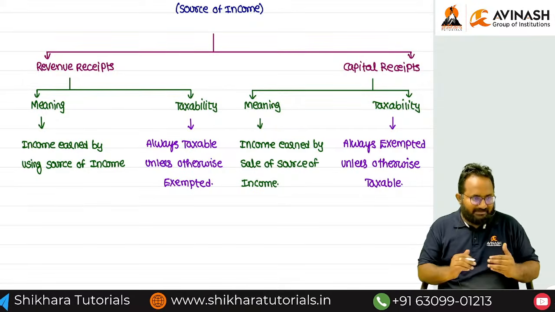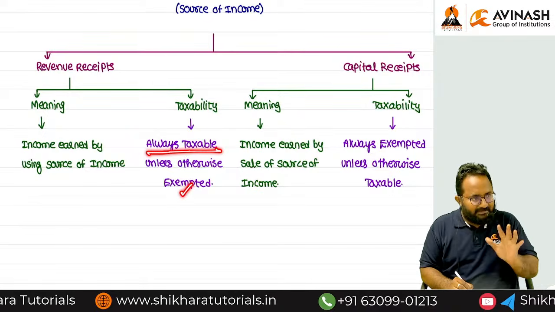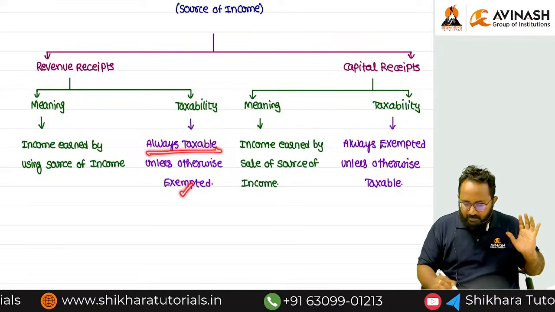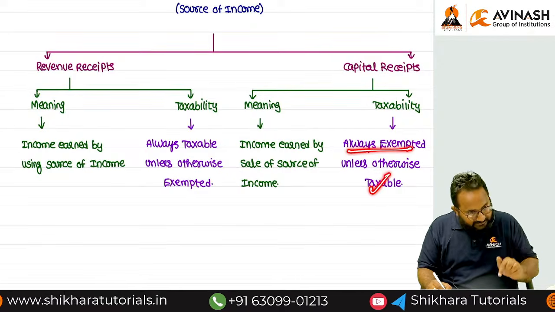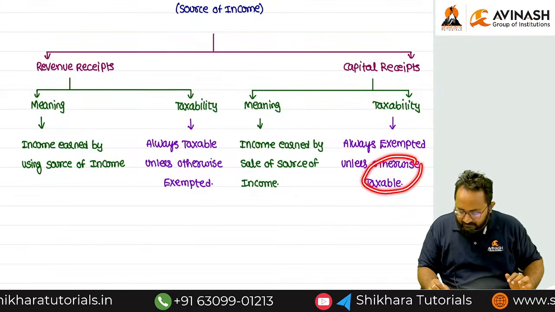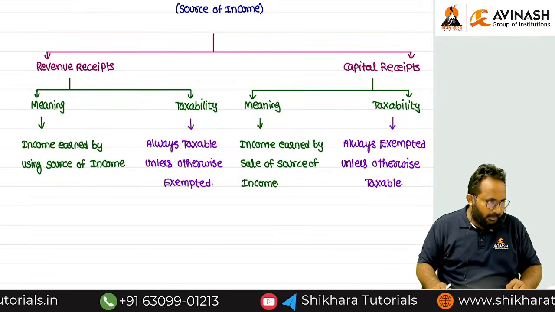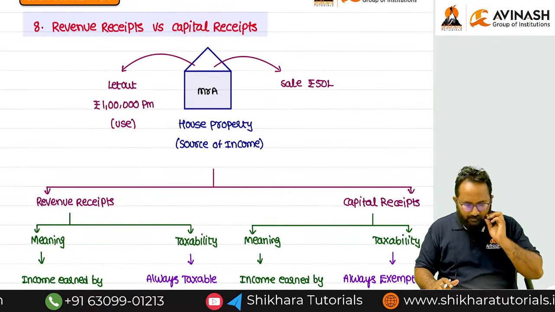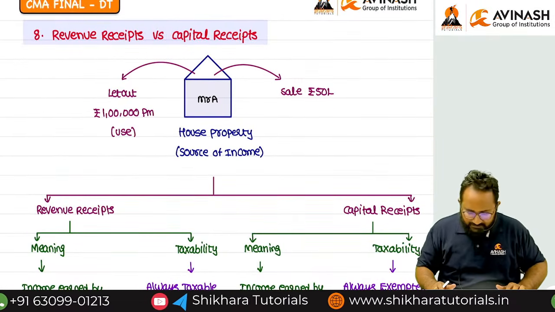Okay, if you know the taxability, revenue receipts are always taxable. Whenever they are saying exempt, in those cases we can give the exemption from the tax. Capital receipts are always exempted. Whenever they are saying it is taxable, we have to pay the tax on the capital receipt. Example, whenever it is taxable, the best example is what, ma? Capital gain. Clear? So this is only the concept of revenue receipt versus capital receipt. This is enough for our understanding of revenue receipts versus capital receipts.